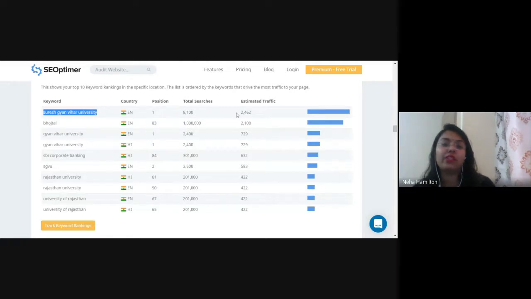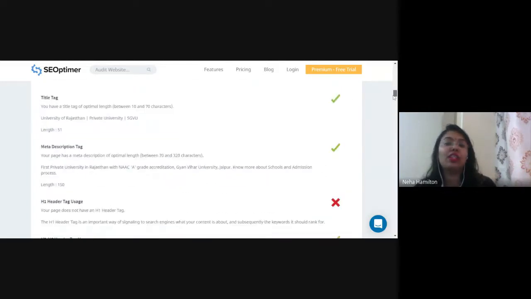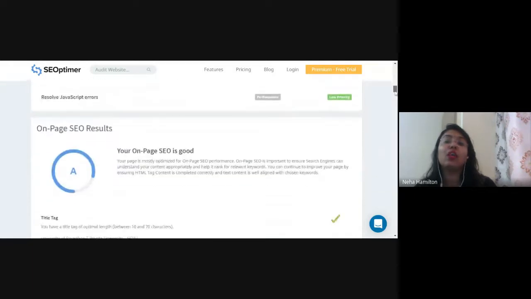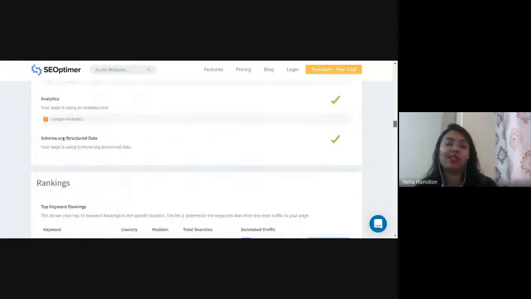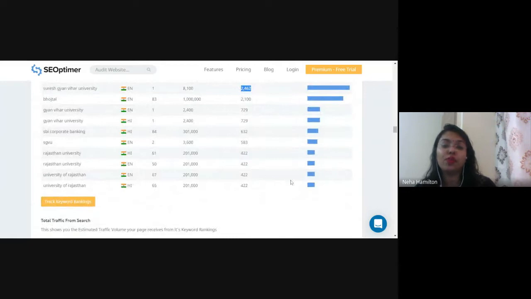Estimated traffic is written, right? Searches are this many, but traffic is much lower than that, right? Why it is lower, we have understood: these are the issues and these are the problems on the Gyan Vihar website that need to be resolved. Here, if you see Rajasthan University, total number of clicks is about 2 lakh and only this much traffic they are getting.